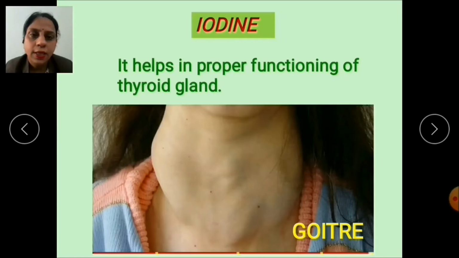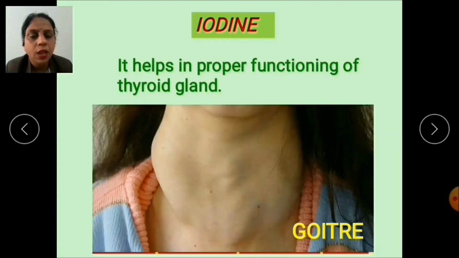Now next is iodine. What is iodine? It helps in the proper functioning of the thyroid gland. Its deficiency causes the disease called goiter. Goiter means enlargement of the neck region. What happens, children?